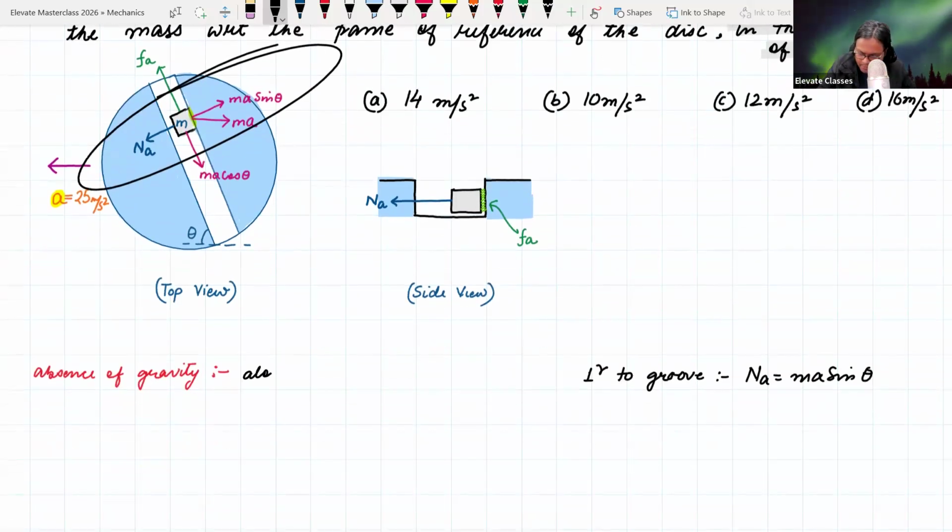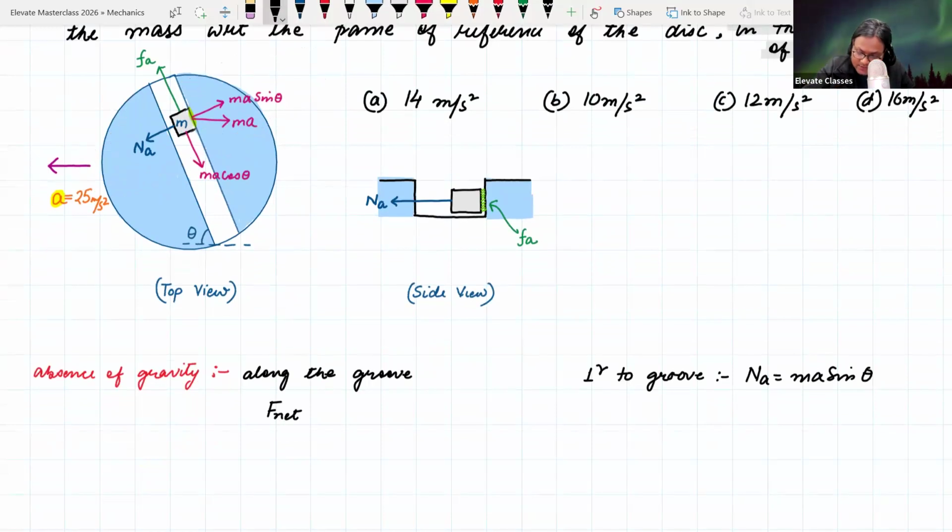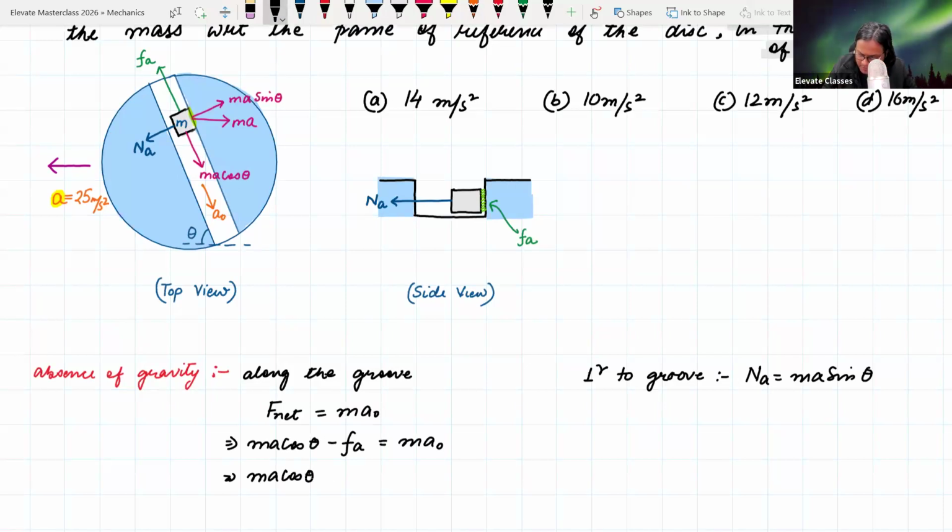Okay, and along the groove, matlab inclined plane here, along the groove we have a net force. नेट फोर्स की वजह से क्या होगा हमारे पास? नेट फोर्स की वजह से we are going to have an acceleration. इसको मैं a naught बोल देता हूं, ये a dash जो भी आप बोलना चाहो, a naught बोल देता हूं. तो F net is equal to m a naught. But what is F net? F net is equal to m a cos theta minus friction due to absence of gravity is equal to m a naught, which is equal to what? m a cos theta minus mu N A is equal to m a naught.